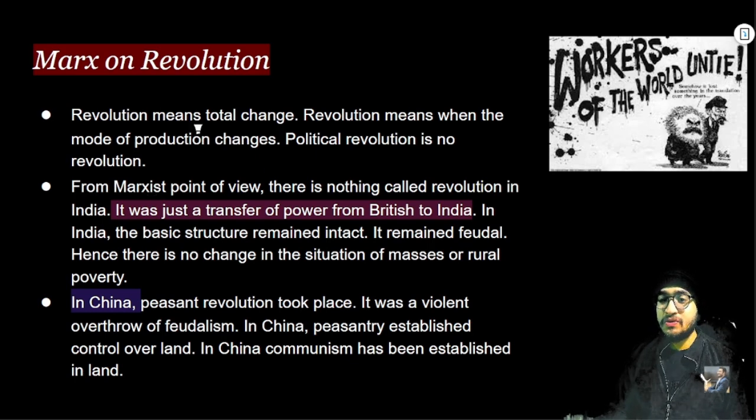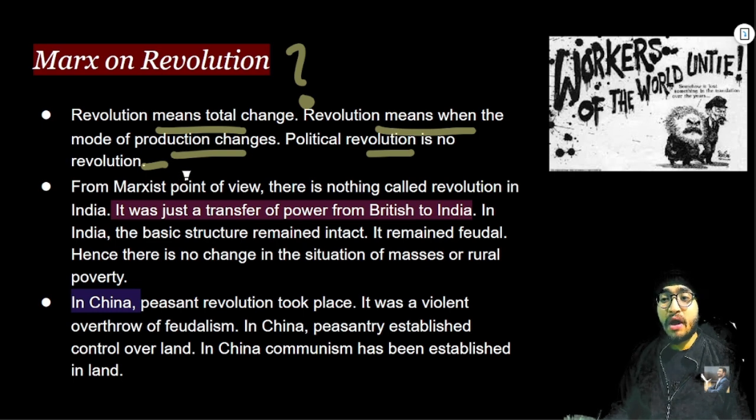All right, so let's get started with Marx on revolution. What is revolution according to Marx, right? Marx propounded the idea that revolution means total change. Revolution means when the mode of production changes, right? Political revolution is no revolution.